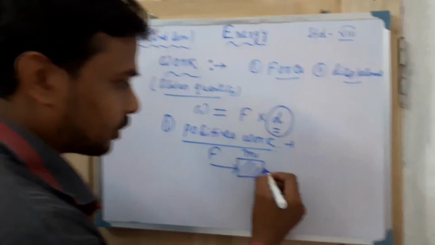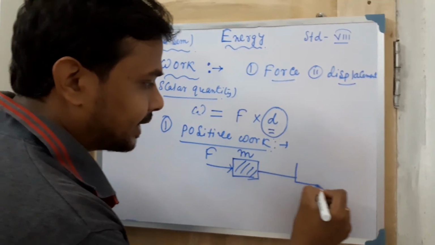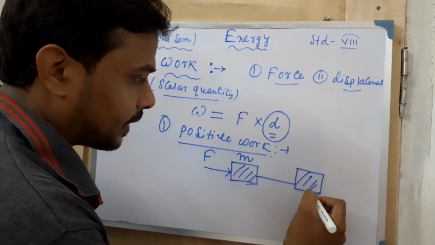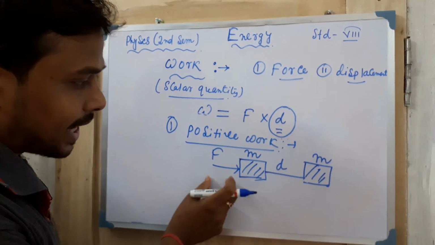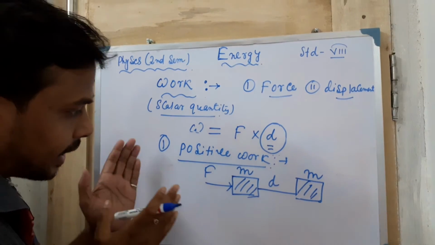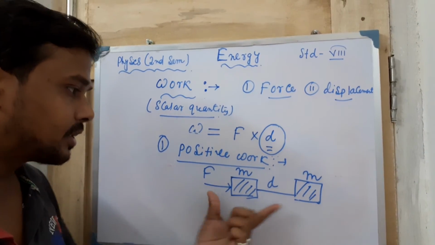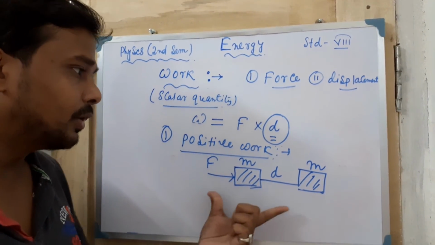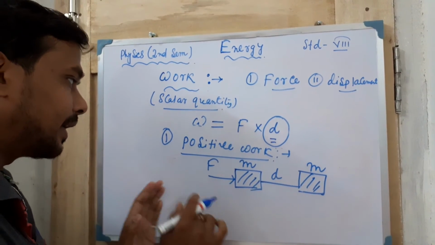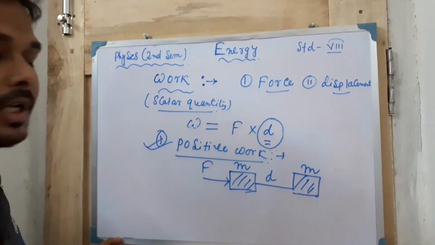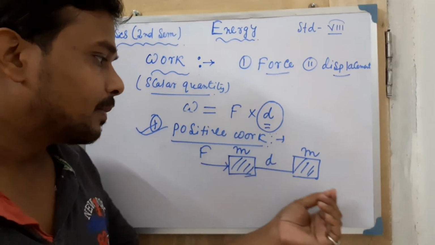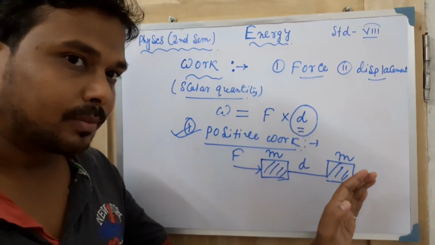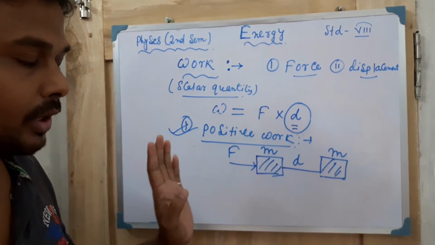If the body goes in this direction, then you will get a displacement along the direction of force. If this type of situation comes, then you have to write that I have done positive work. When the displacement of the body takes place along the direction of the force, positive work will be done.